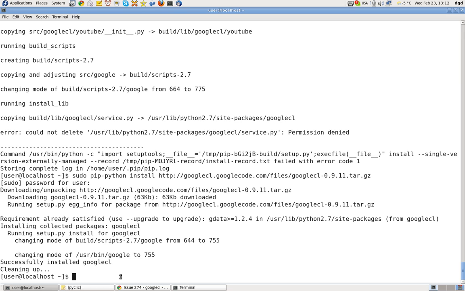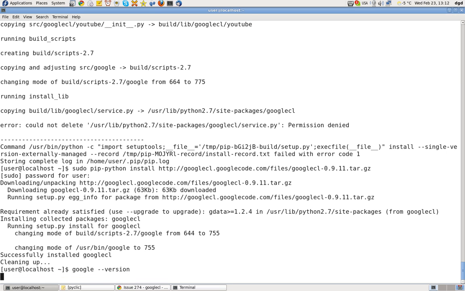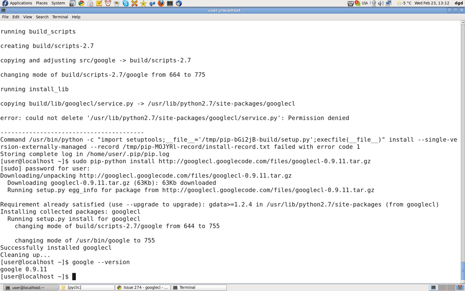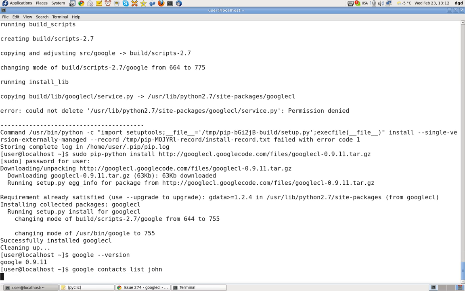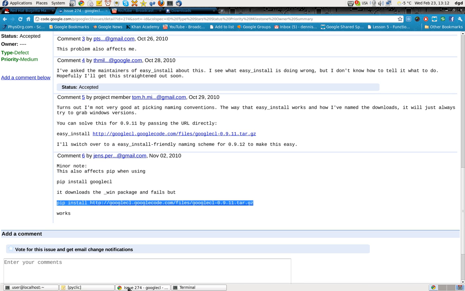So let's try one more time. Let's see, Google version, does that work? 911. Okay. And right here, let's try that. Put in my username for the 5th time, maybe more. And it's going to fire up a browser.